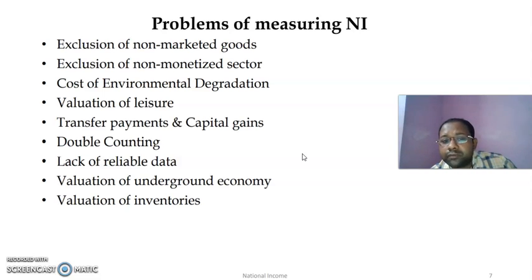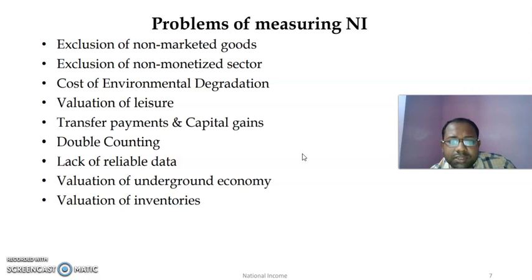And there is exclusion of the non-monetized sector. There is a sector for which we cannot evaluate the activities in terms of money, such as household activities by the females or even the males. So those activities are excluded from national income accounting. And there is environmental degradation. We all know that so much concern is there in today's world regarding environment. Now in the production process, we are polluting the environment, we are degrading the natural resources. Normal estimation procedure or normal GDP do not take into account such things.